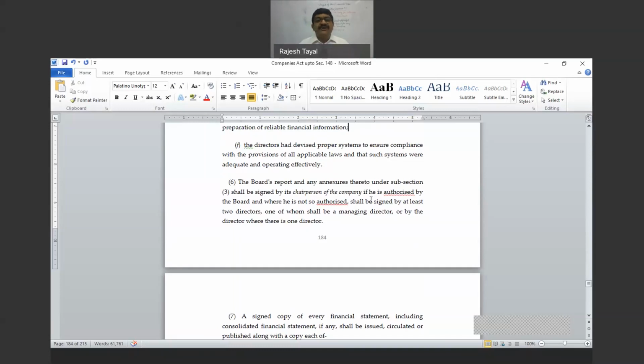The difference in authentication of the director's report and the financial statement is that the financial statements are also required to be signed by CEO, CFO, CS. Director's report, only directors, nobody else.